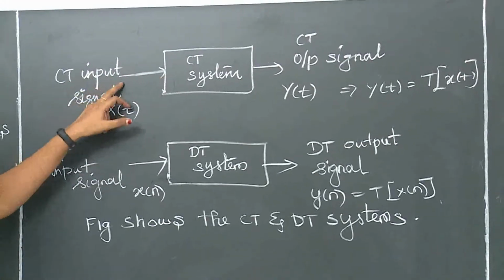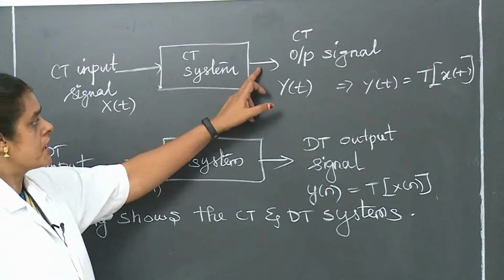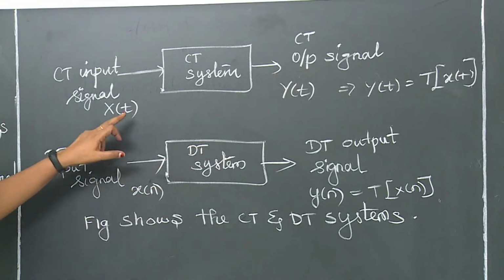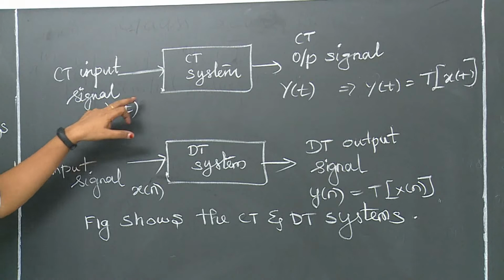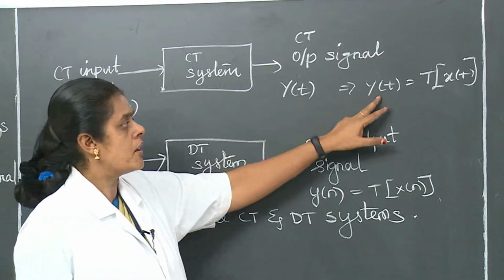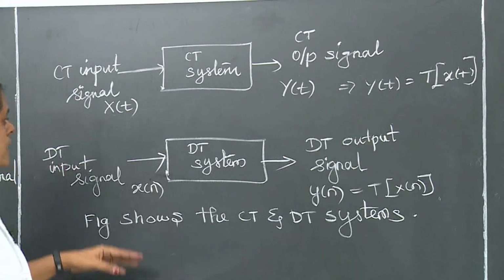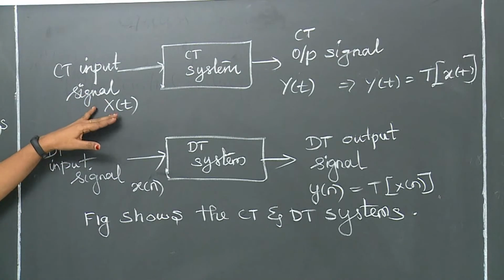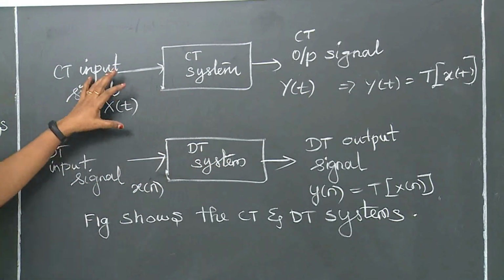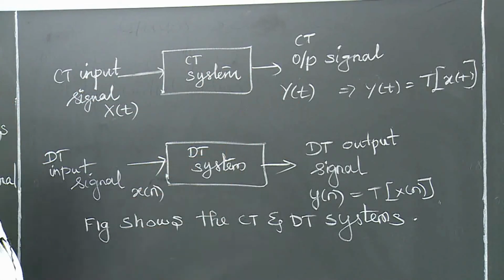We give the input signal, that is a continuous time input signal, and we get the output signal, that is a continuous time output signal. The input signal is denoted by x of t and the output signal is denoted by y of t. Mathematically we can represent it as y of t equals a transformation of the input signal x of t. The input signal is also called an excitation, and the output signal is called a response. The input excitation is given to the system, and the output is the response to the input signal.